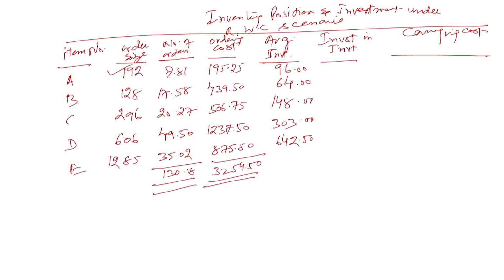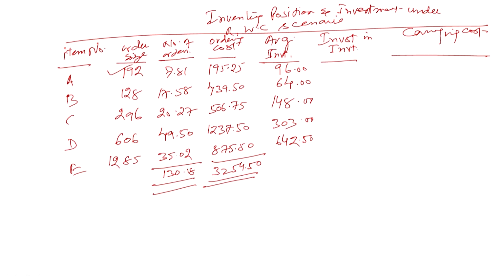So the investment in the inventory is going to be how much? We will have to multiply by the price. The per unit cost is going to be 7.5.